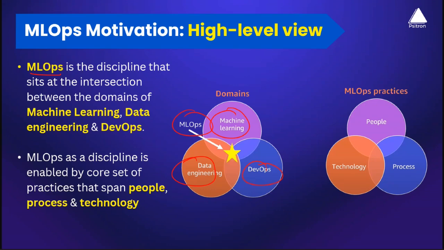But we do understand MLOps is all about automation, and without a solid set of people, process, and technology, which means tools, the MLOps discipline cannot be implemented in any organization.